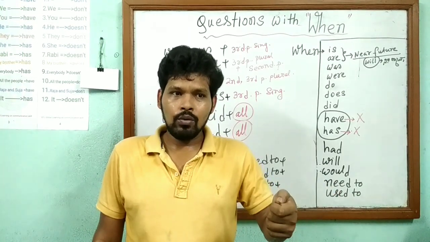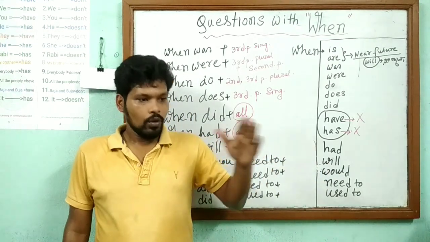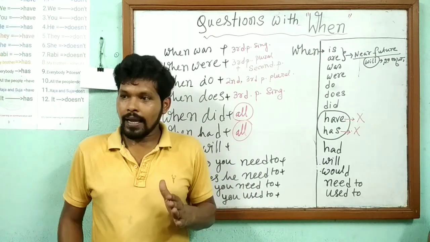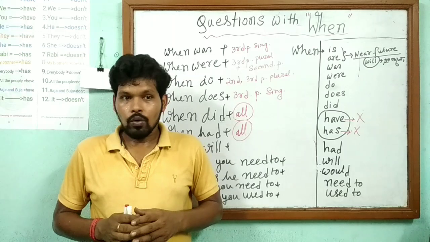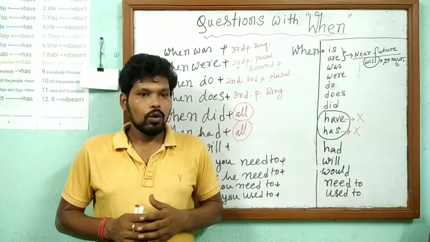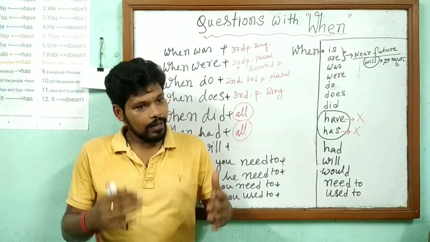When had you gone there? I had gone there. When had you played? I had played. When had you called? I had called. When had you told? I had told. When had you read? I had read.